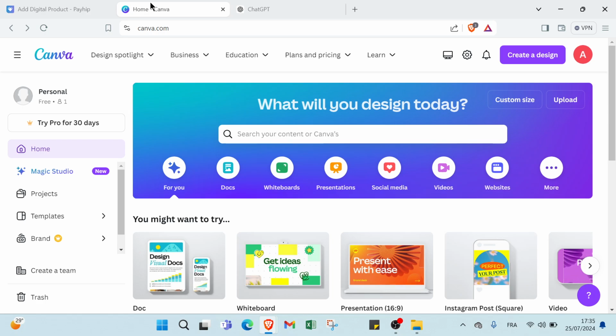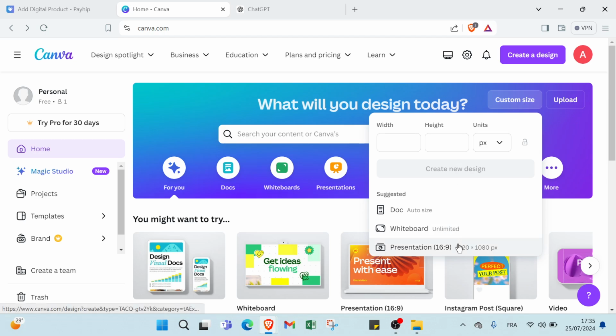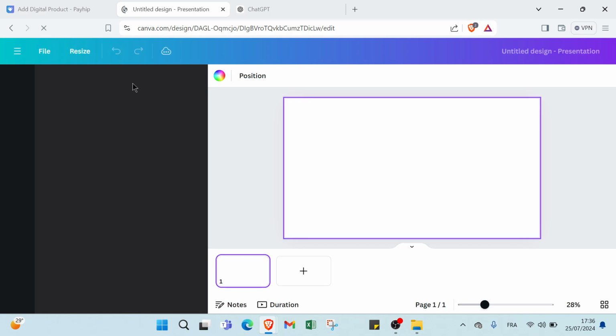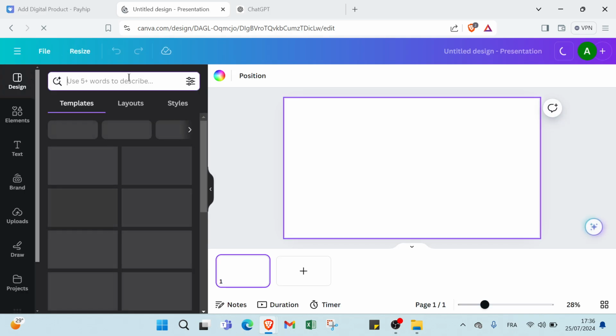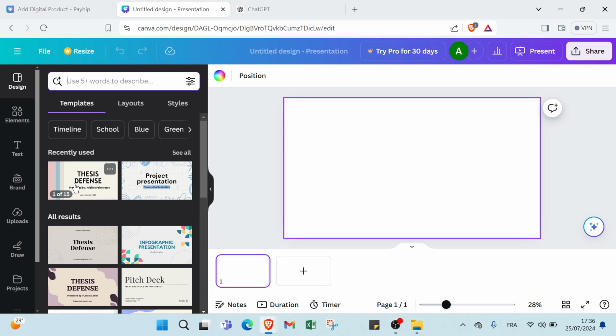I already have an account here, so let's click over custom size and click over 9020. Then we find the page of image and pictures that attract people. So all you have to do is research the name of your product. For example, you choose any product. I would choose any product just to give an example. So let's choose this one for example.